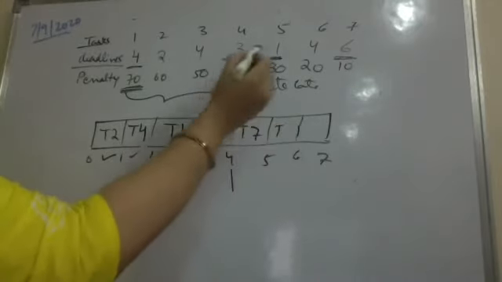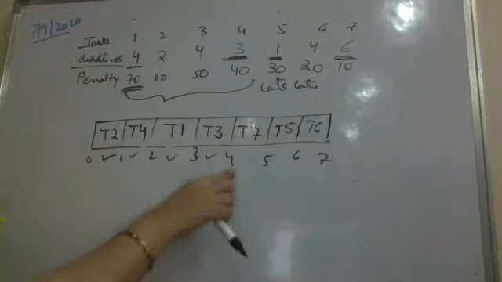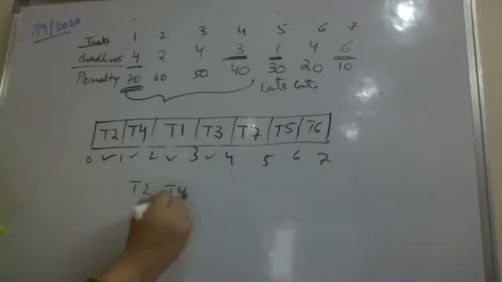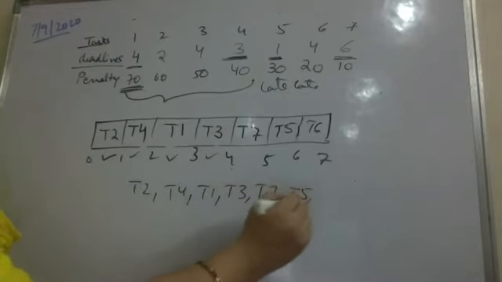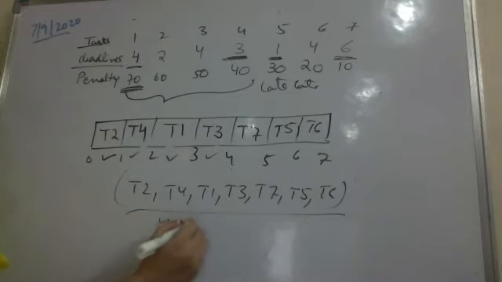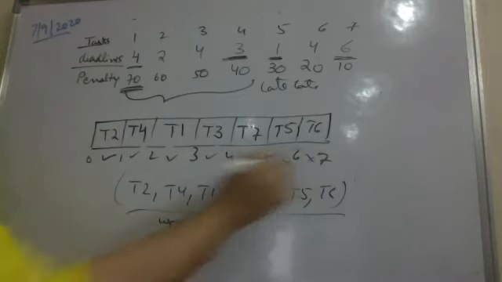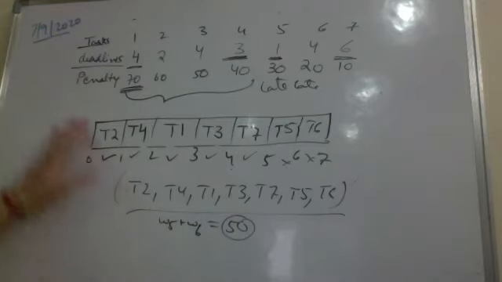Then I will be picking the task with again higher penalty, so T5 and T6. So this is technically the optimal order that I should achieve with an algorithm designed to give me the optimal schedule of any activity or task to be performed in unit time. Again, the penalty is for T5 and T6 only. The rest of the tasks are on time, T5 and T6 are not on time, so the penalty still remains 50. That is why all three options that I have told you till now were correct. But optimally, when you are running the algorithm, this is what you should get, not the earlier two. Is it clear?